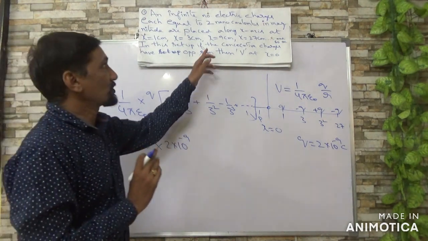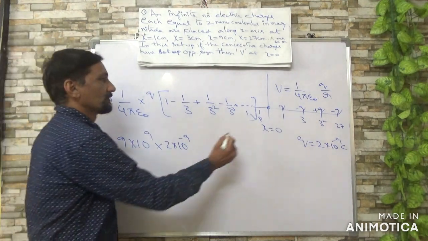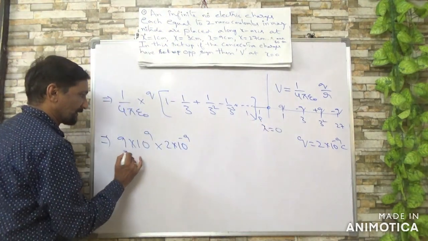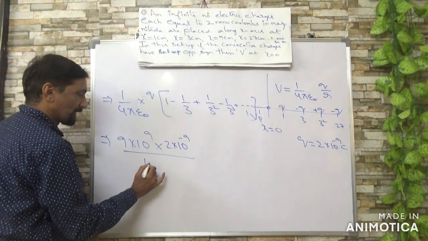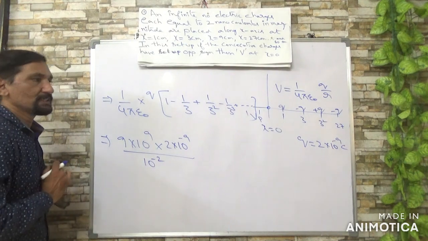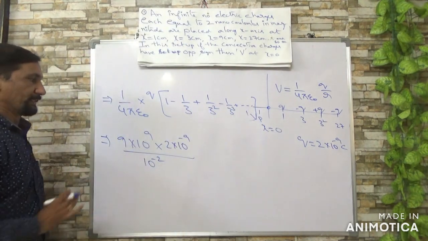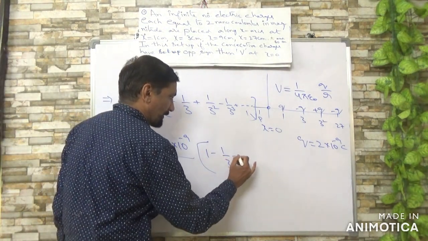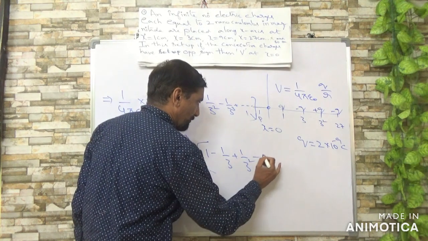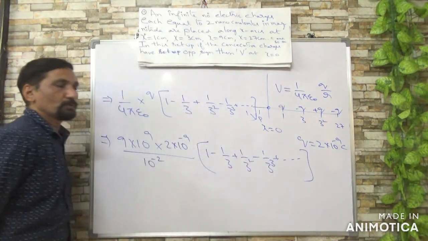But the distance is given in centimeter, you must convert into meter, so that is why in the denominator you can write 10 power minus 2, because these are all centimeters. So 1 minus 1 by 3 plus 1 by 3 square minus 1 by 3 cube and so on.